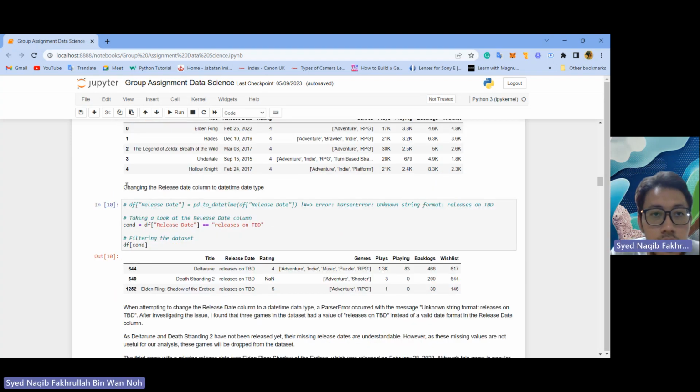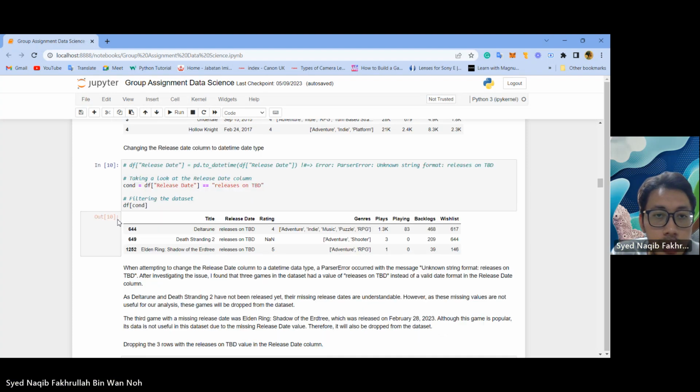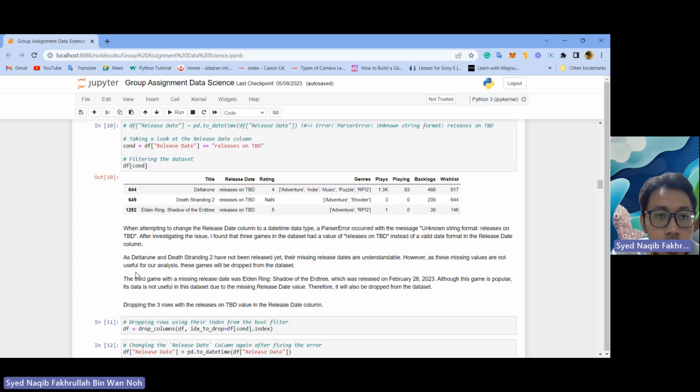This is for changing the release date column to the datetime data type. When attempting to change the release date column to a datetime type, a parse error occurred. The message was unknown string format: releases on TBD. After investigating the issue, we found that 3 games in the dataset had the value releases on TBD instead of a valid date format in the release date column.